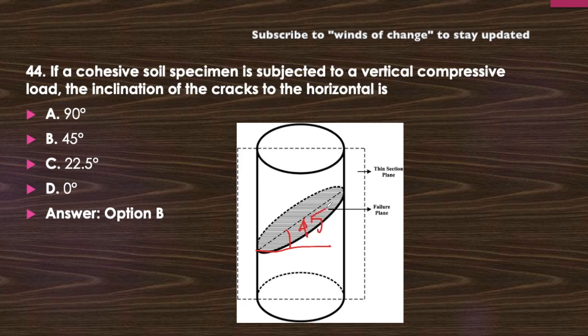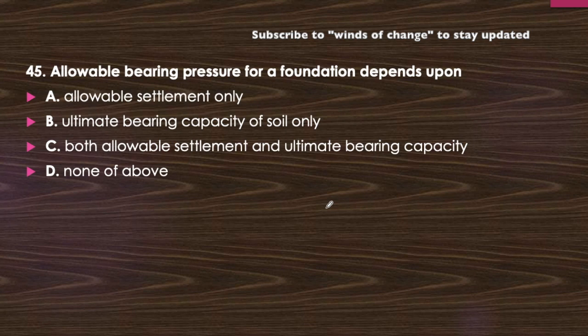Okay, next question. Allowable bearing pressure for foundation depends upon allowable settlement only, ultimate bearing capacity of the soil only, both allowable settlement and ultimate bearing capacity, or none of the above. This is also a very important question. Allowable bearing pressure for a foundation can be determined in two ways. First of all, settlement criteria, and second one is bearing capacity criteria. In these two ways, we can find out the allowable bearing pressure of a soil. So the answer here will be option C, that is both allowable settlement and ultimate bearing capacity.